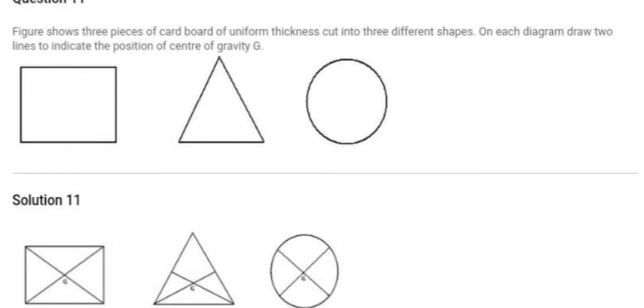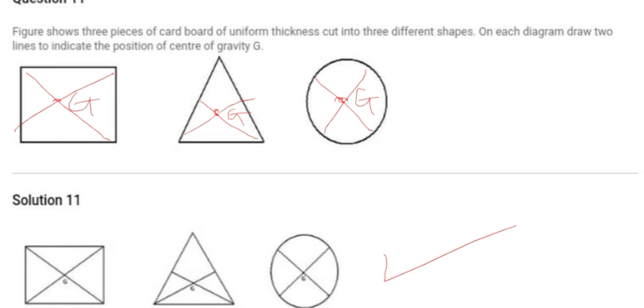Question number 11. Figure shows 3 pieces of cardboard of uniform thickness cut into 3 different shapes. On each diagram, draw 2 lines to indicate the position of center of gravity G. Now we have to find the center, right? So just draw the diagonals of all these, and you will get the center of gravity. Just draw it neatly, okay? Here I'm not able to draw it neatly, but in the notebook you must draw it neatly. This will be the answer, and you will write G everywhere, that is center of gravity, it indicates.